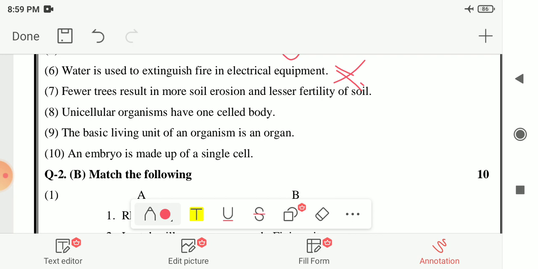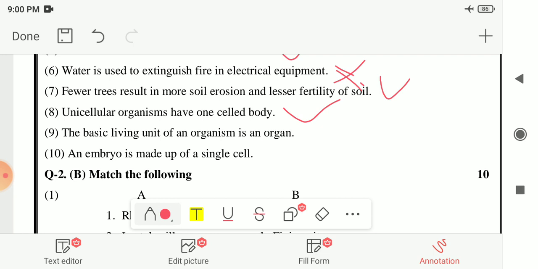Next, seventh number, fewer trees results in more soil erosion and lesser fertility of the soil. So here your answer is true. Next is, unicellular organisms have one cell body. So again your answer is true. They have one cell, or a single cell body.